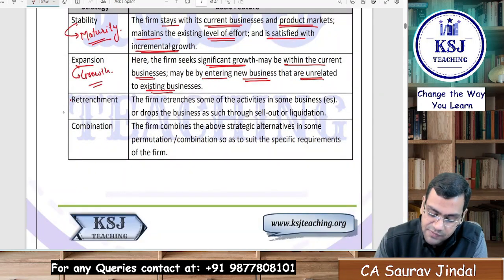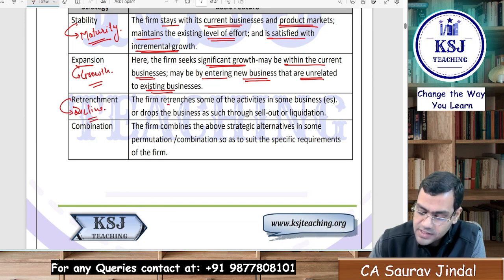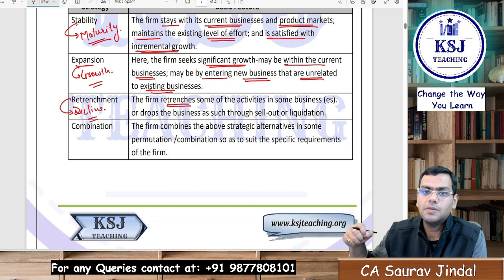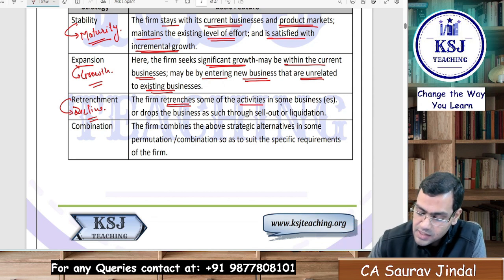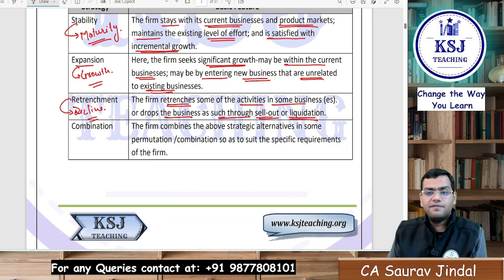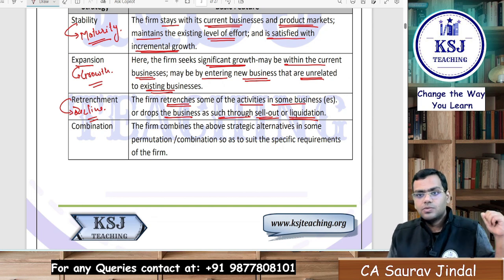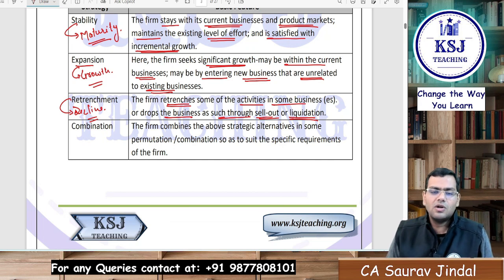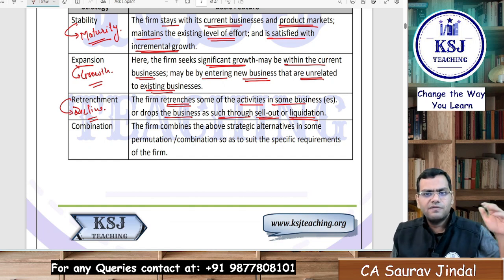Retrenchment. Retrenchment is followed during the decline stage. The firm retrenches. Retrenches means they pull back the products from the market, some of the activities in some business, or drop the business as such through sellout or liquidation. When they feel that the products are not profitable, or when they feel that the whole business is not profitable, they will sell out the product, sell out the business, right, to some other person. Now they retrench themselves from the market. They pull themselves out from the market. They are no longer part of the market now. They are not able to serve the market, right? Or the product is no longer profitable. They do not have the demand. The profits are declining.